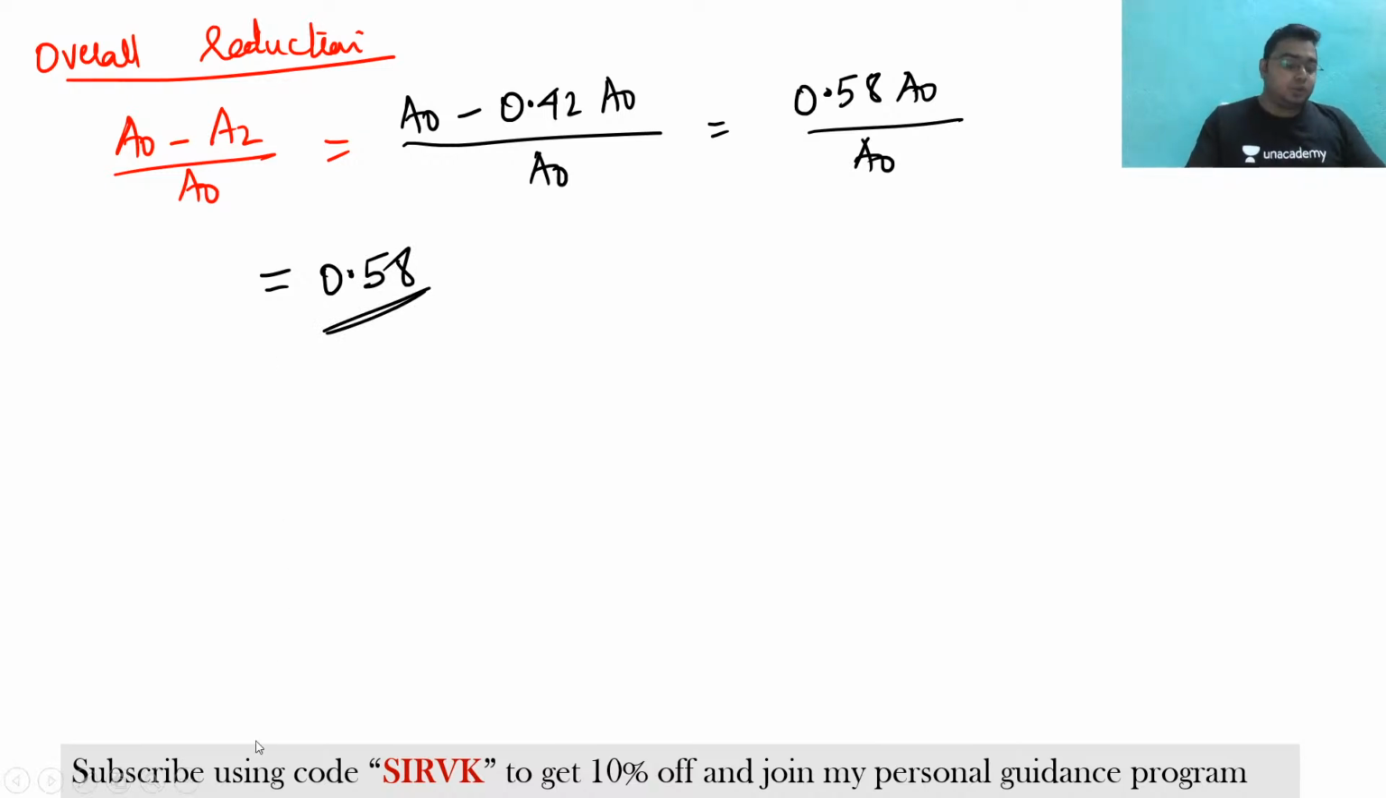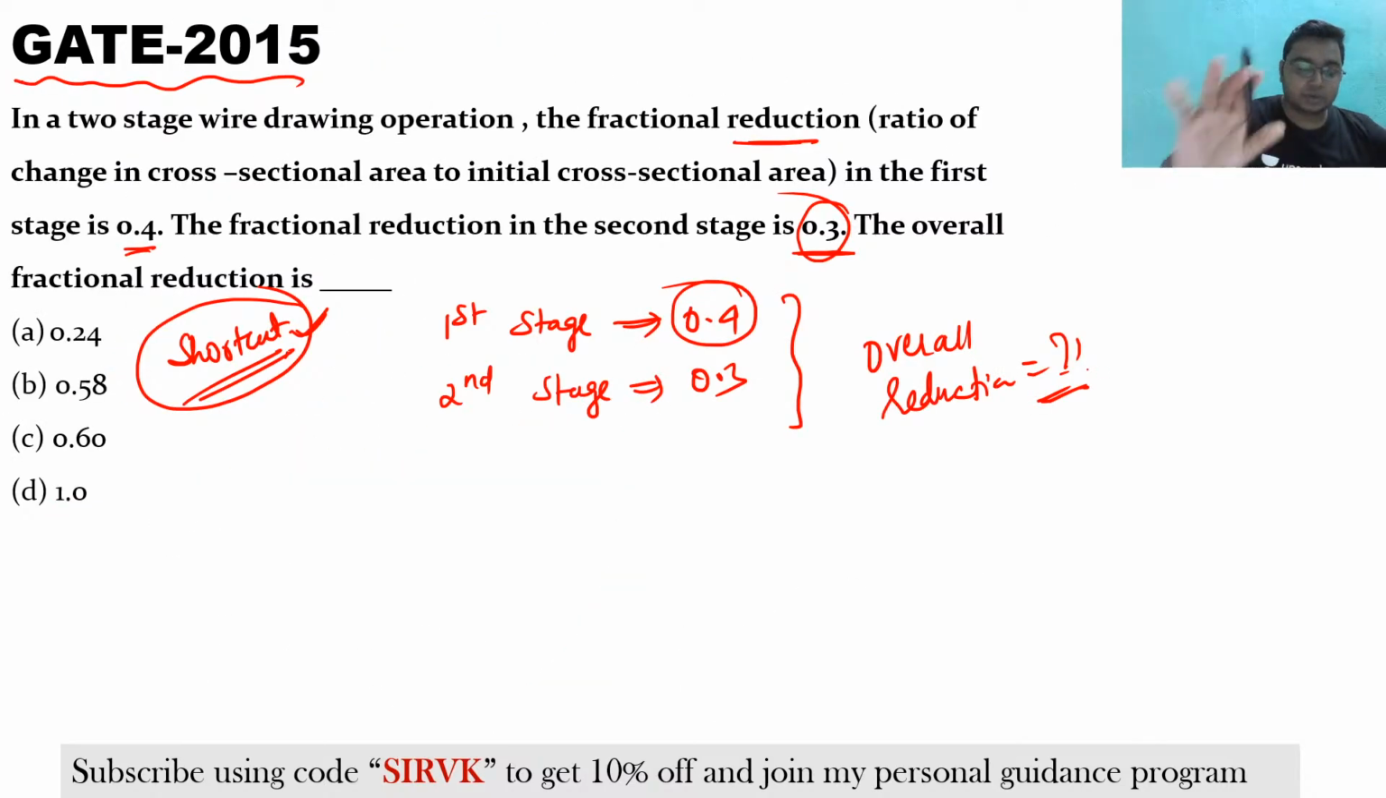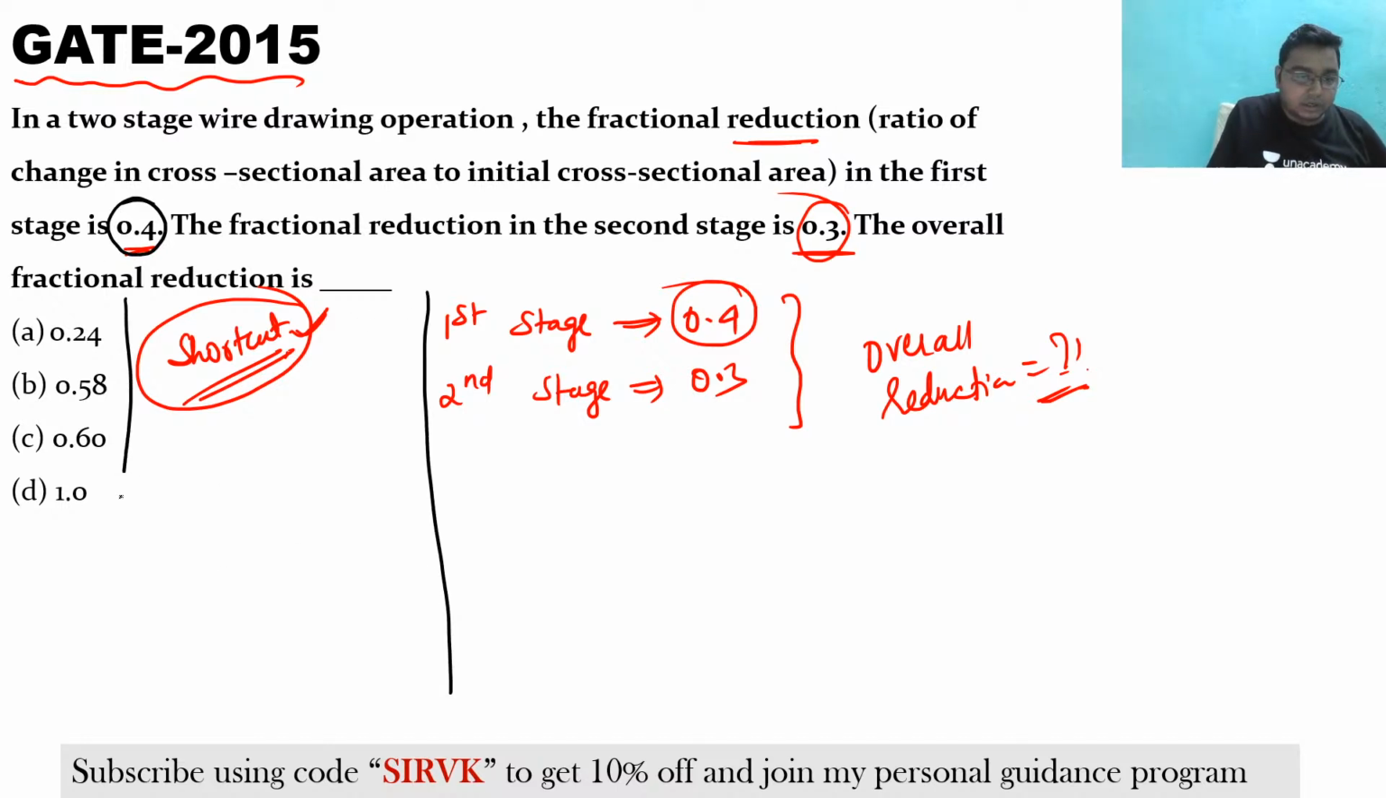I hope you understood this question. Now see here, if you could visualize this question, the first reduction says 40%. There is a shortcut which I have told you. Try to understand it. If you cannot understand, that's not a problem.